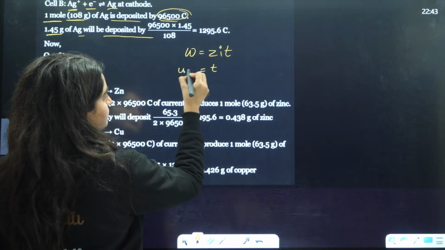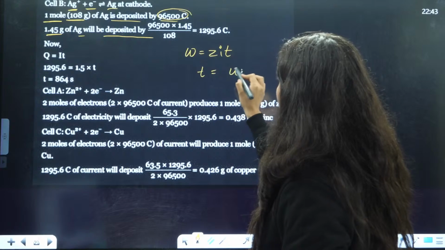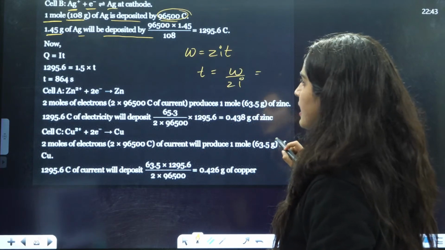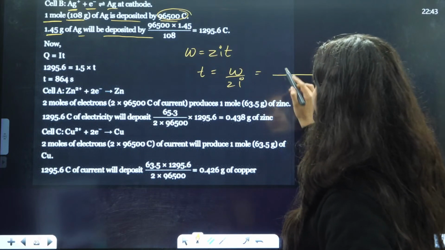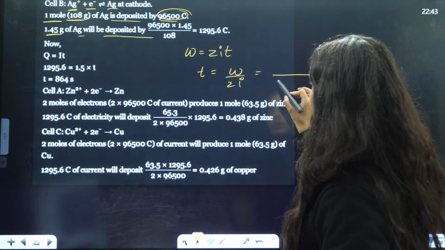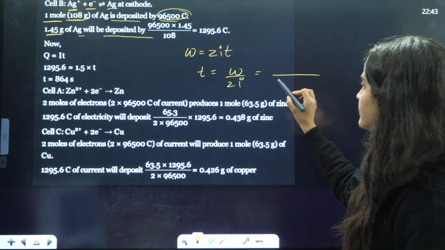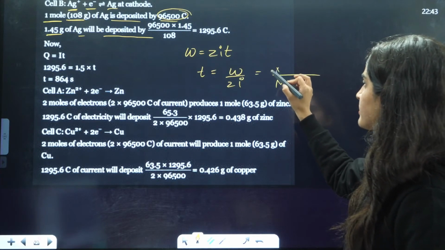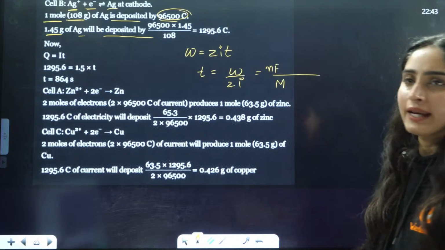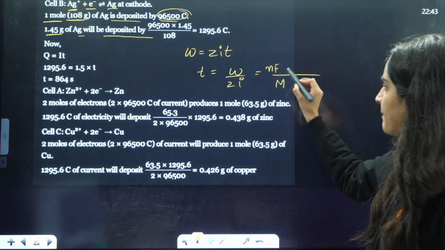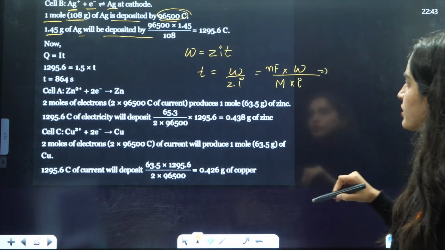T is equal to W by ZI, right? This is the weight. Weight of Ag is already given to you. This is the number of Faraday, right? And this is the molar mass divided by the number of Faraday, NF. Z is equal to M by NF. M by NF, this is W and this is I, right? You just need to put this formula.